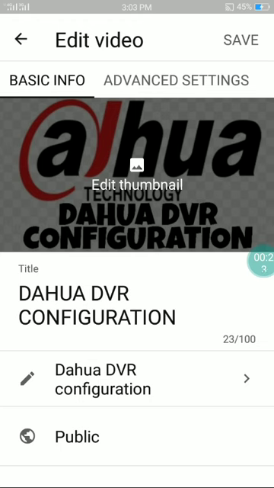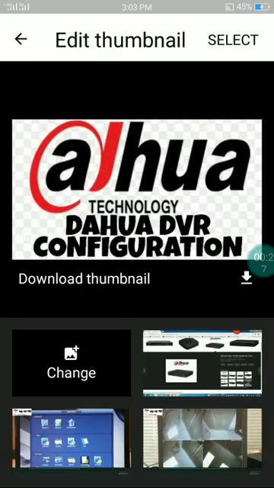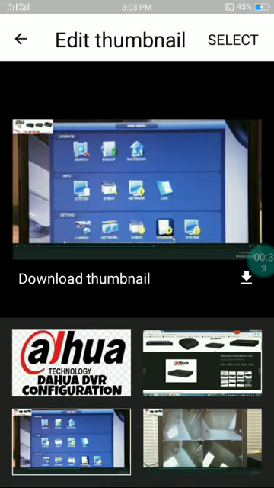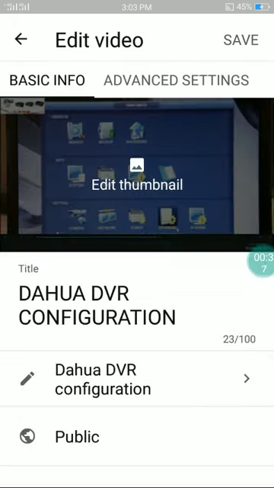Okay, let's first try to change and edit the thumbnail. Okay, so let's try to use this screen. Okay, so let's select it. Okay, so as you can see, the save button is not enabled. So what you can do for this is,